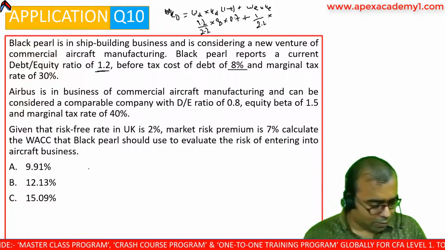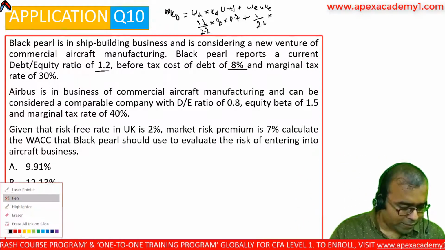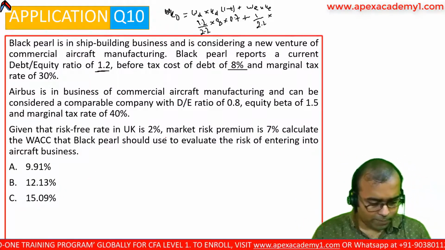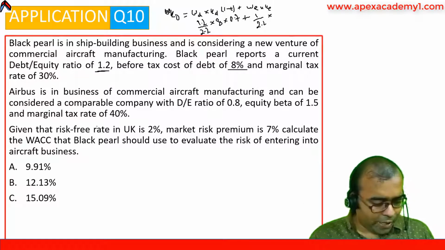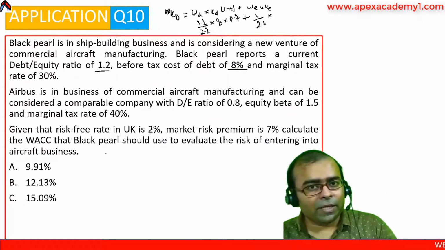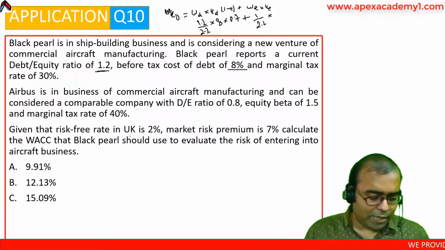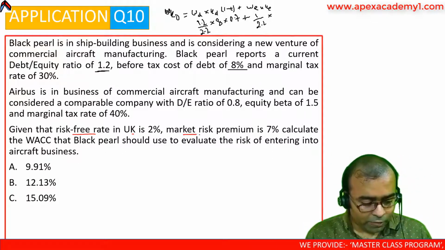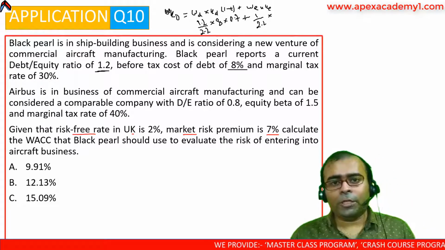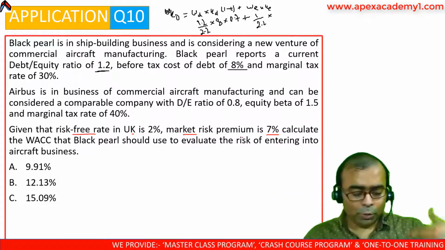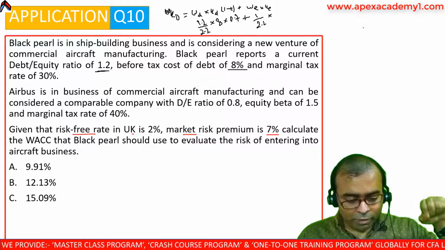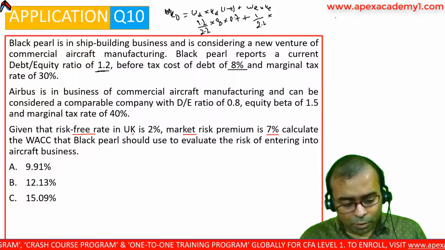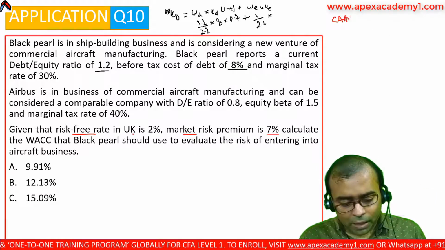Now there comes a question: what is KE? That is something we are required to calculate. For KE calculation, there are three methods: dividend discount, bond yield plus risk premium, and the last one is CAPM. The information they have given in the question tempts me to use the CAPM approach.